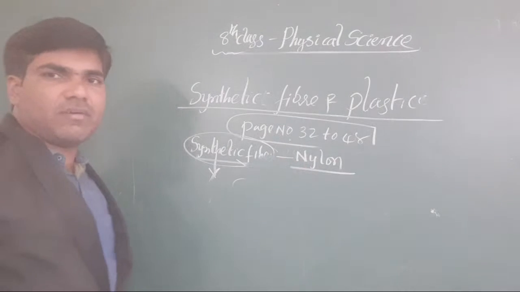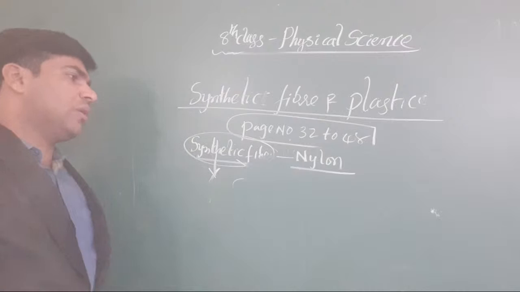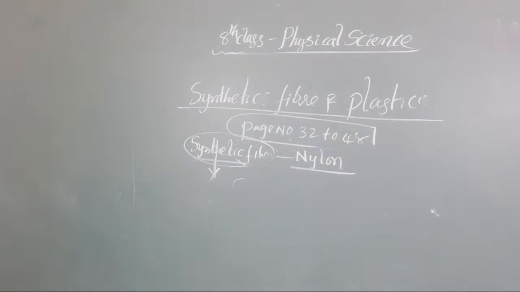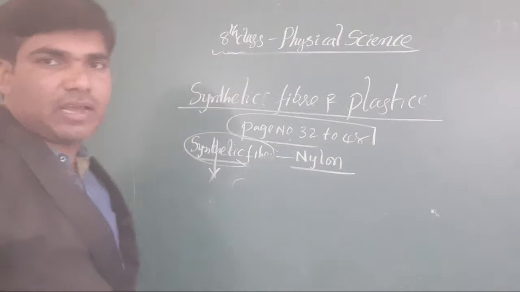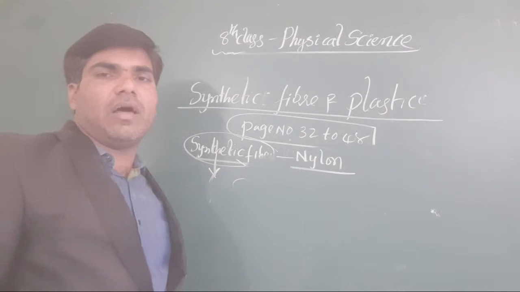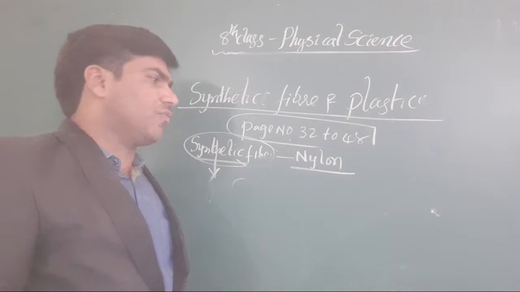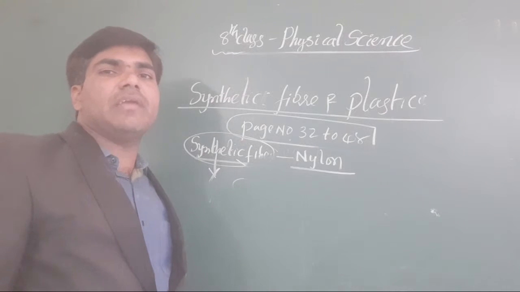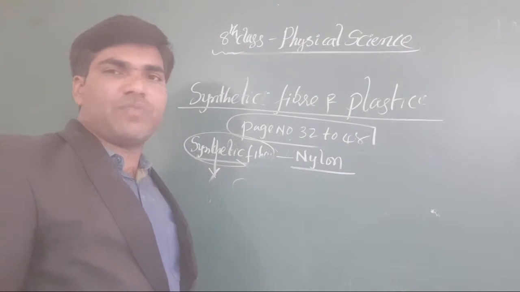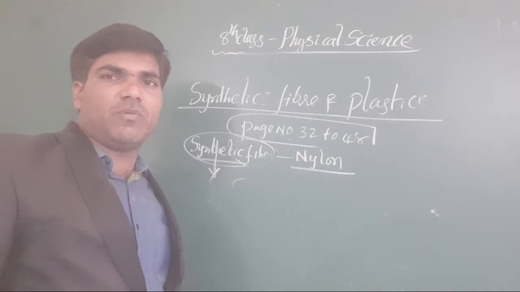How is nylon made? For the production of nylon, we take, what is that? Hexamethylene diamine and adipic acid. Hexamethylene diamine and adipic acid are taken as the main products of our nylon. Chemically, nylon is prepared in different manners. We know very well about that.